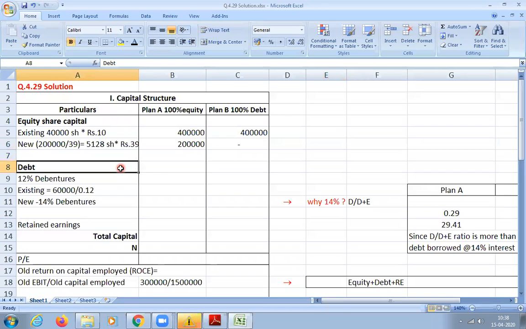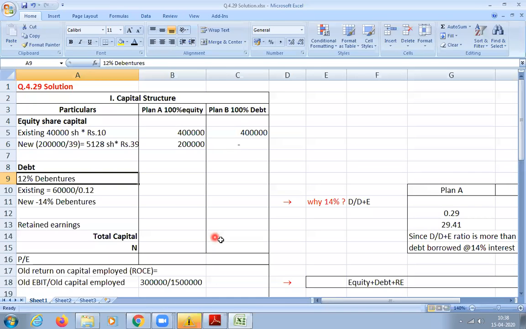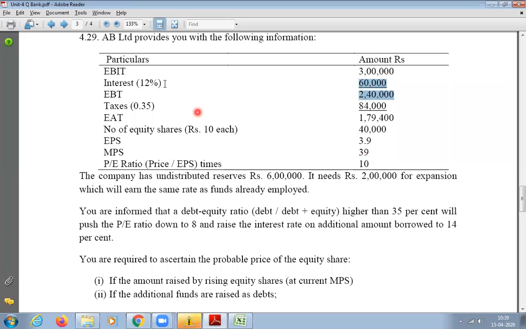Yes, sir. Next, how much is the existing debt now? It is debenture. I just wrote debenture because there is no clue here. It may be debenture or it can be anything else, it can be bonds also. I just wrote debenture because it's a private company and cannot issue bonds. So I took 12% debenture. I know the interest amount is 60,000 and the interest rate is 12%.